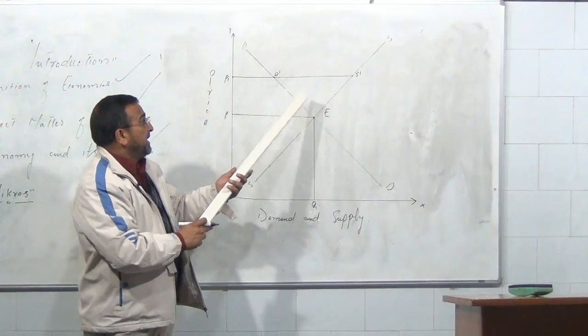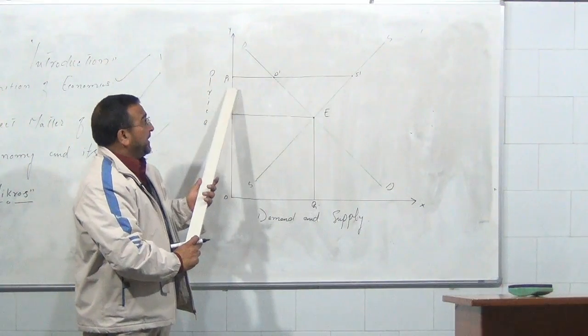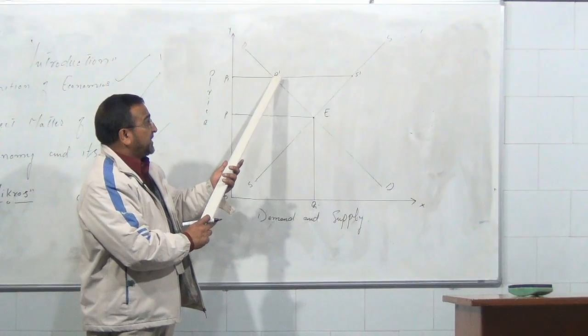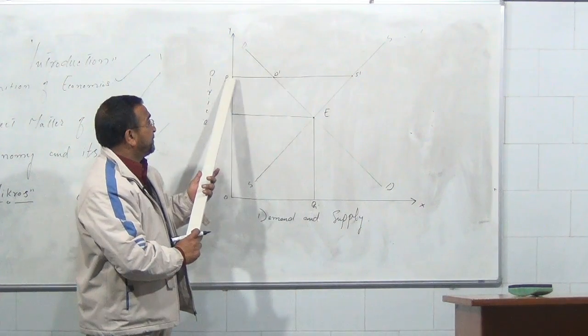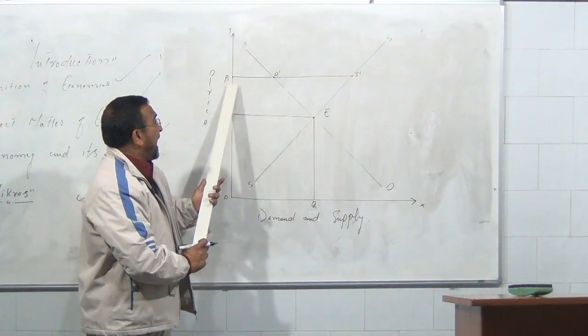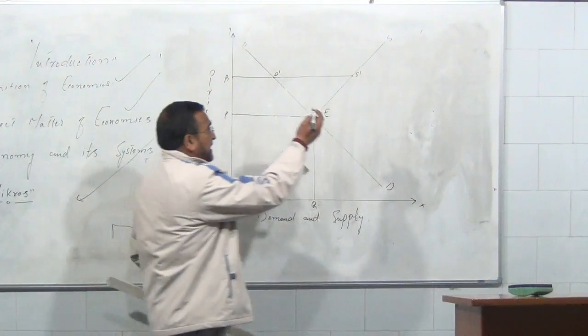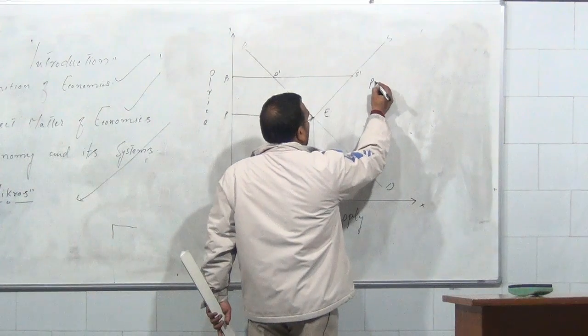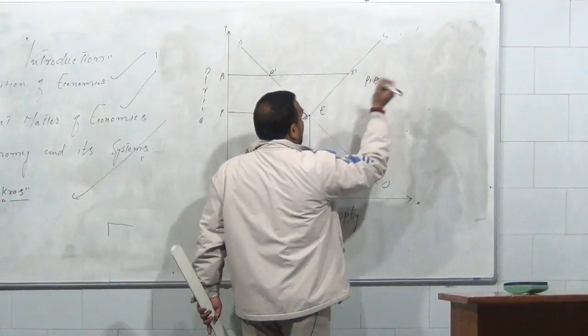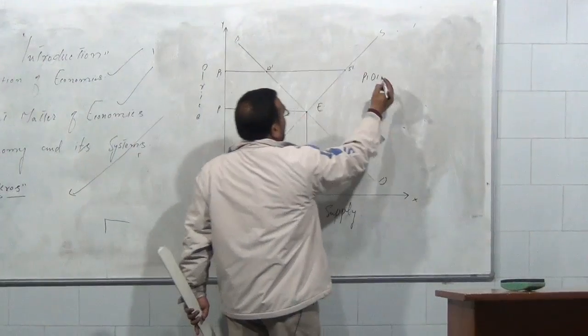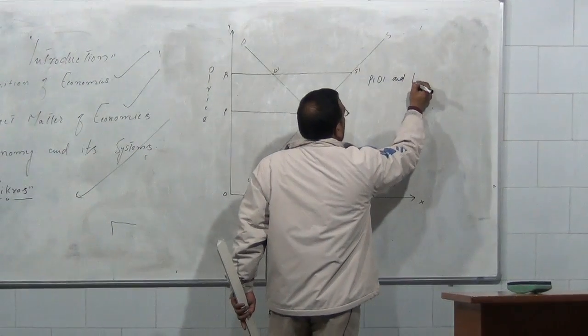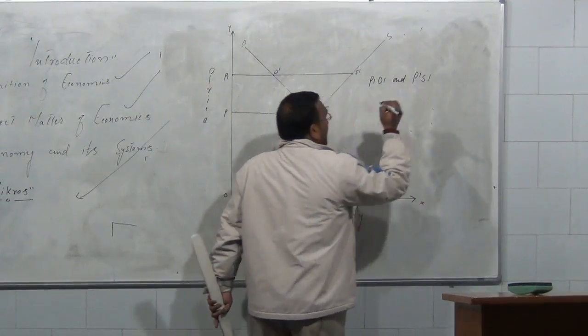P1D1 is our demand because it touches the demand curve here, and P1S1 is our supply.